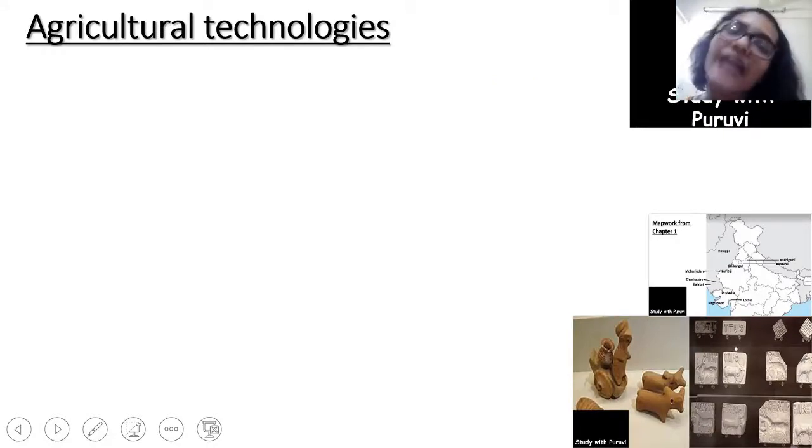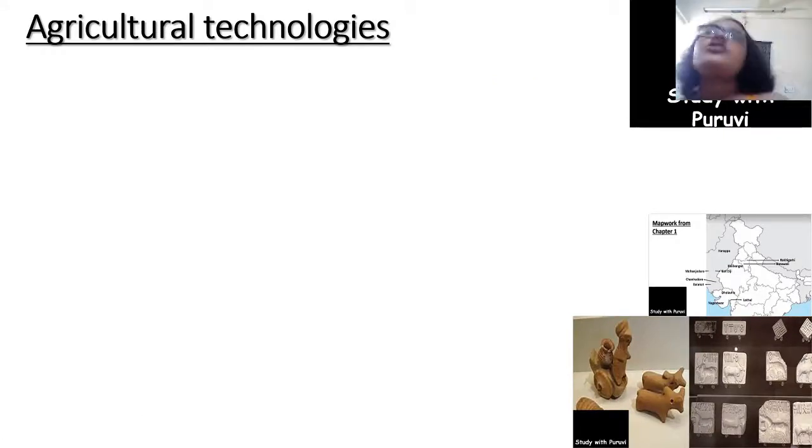Now we'll move on to the agricultural technologies. When we say some civilization or group of people were consuming grains, there had to be farmers, people who were involved in the production of these grains. And along with farmers, we need some kind of technologies so that agriculture could flourish easily. Now, as we observe, most of the Harappan sites are located in the arid and semi-arid parts of India and Pakistan.